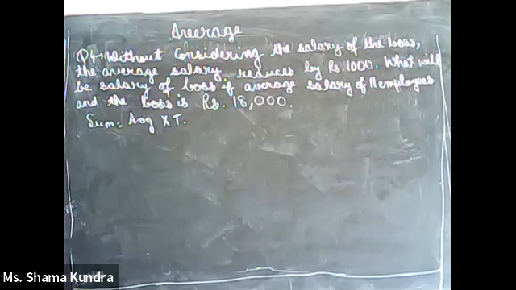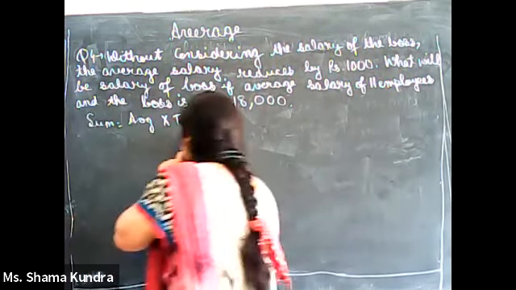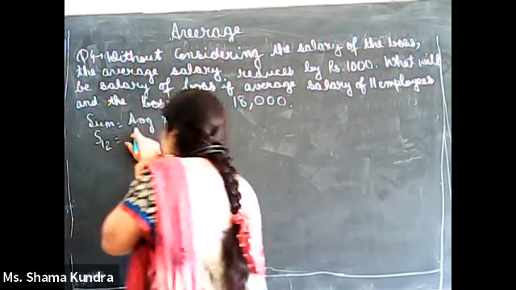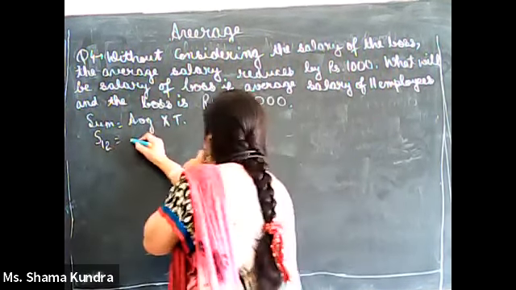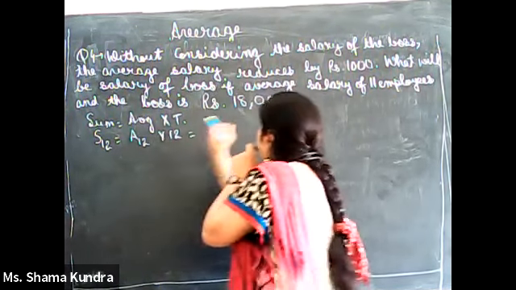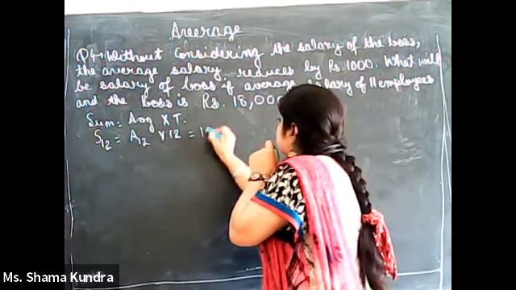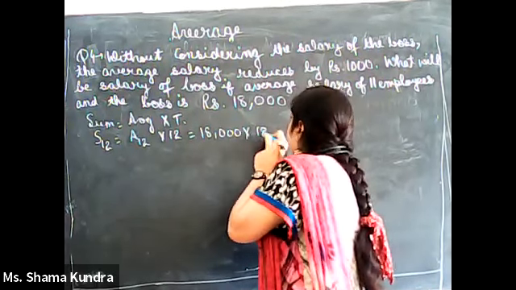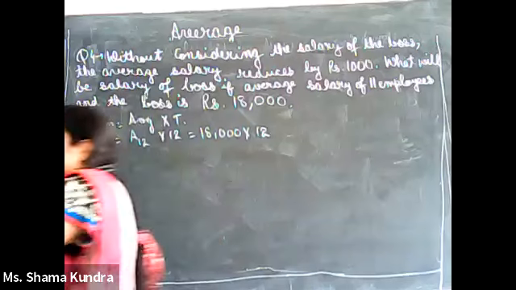So average for 12 people is 18,000. For sum for 12 people, it is average for 12 people into 12, and average for 12 people is given to us as 18,000, and total number of persons is 12.